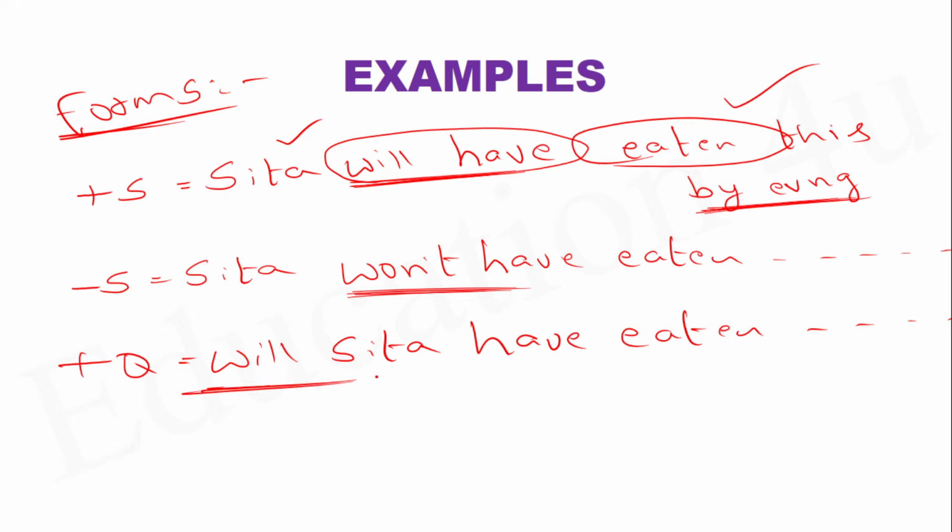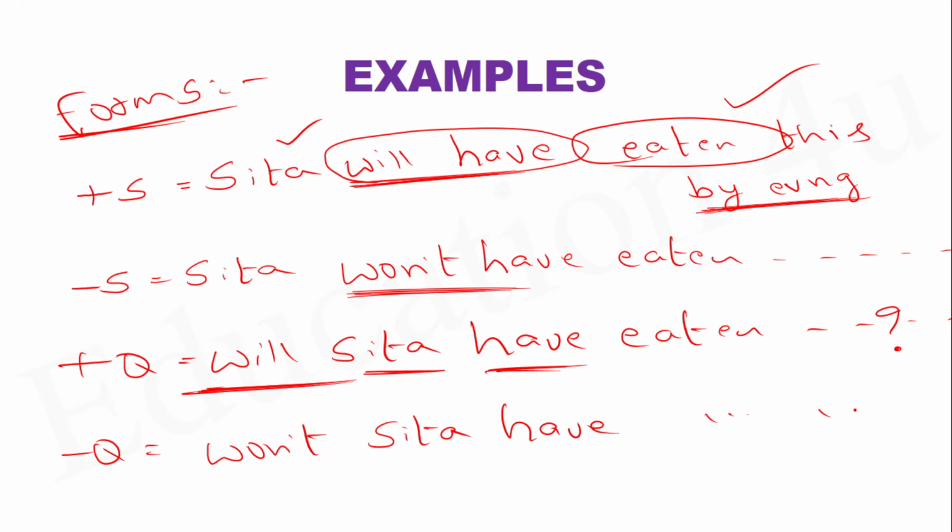So when you start with will, it naturally becomes a question, so now we keep a question mark. But remember here, when you want to ask a question in this particular tense, you don't say will have Sita. After will, Sita comes, then follows the helping verb have. Now the same sentence, you can also make into negative. It becomes like this: Won't Sita have eaten this? So this is the best part of the sentence. This is the beauty of the sentence.